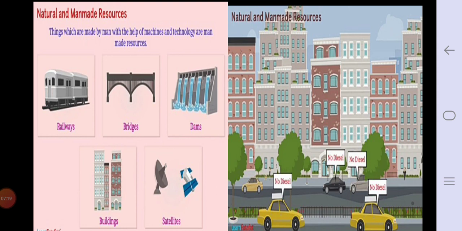Now you will understand what is the difference between man-made and natural resources. See the picture here, in the half part shown, natural and man-made resources. There are some vehicles shown here. Now as we are using more and more, for example, we are using our vehicles, we are using fuels. Now some advertisements also you have seen on the TV that stop the car when you are waiting for the signal. Why do we speak about such things?